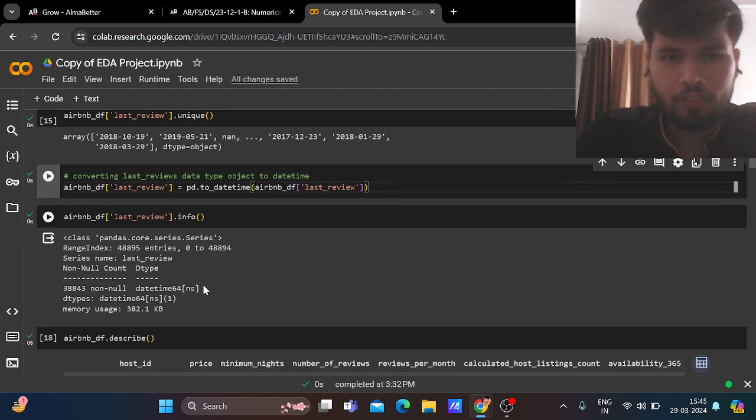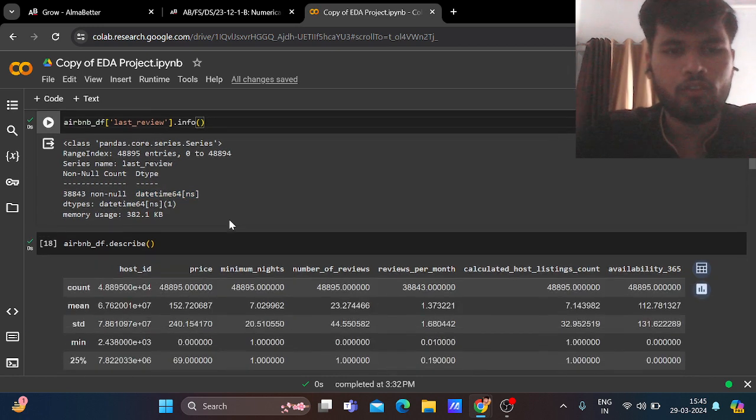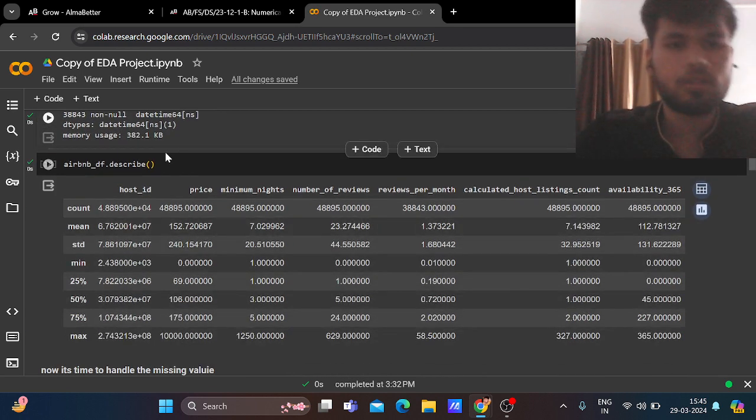So here we converted this object data type to datetime data type. Last review dot info function. Now, this is the most important.